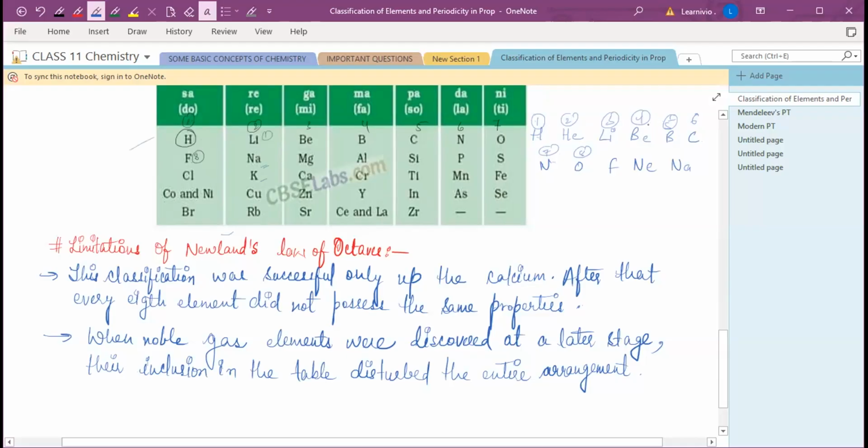Clear? Yes, ma'am. Any doubt? No, ma'am. Yeah, so that's a major limitation when the noble gases were further discovered. Okay, so just write it down.